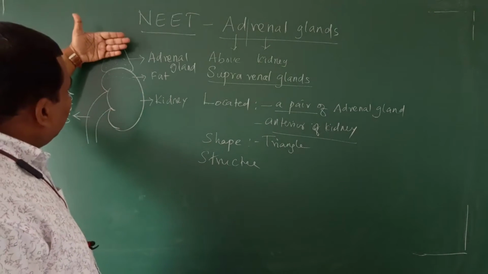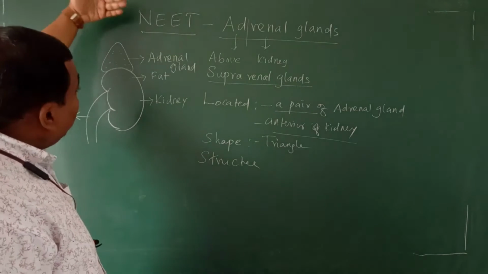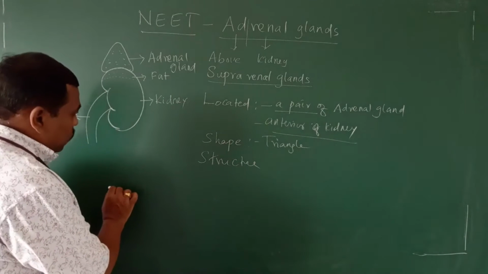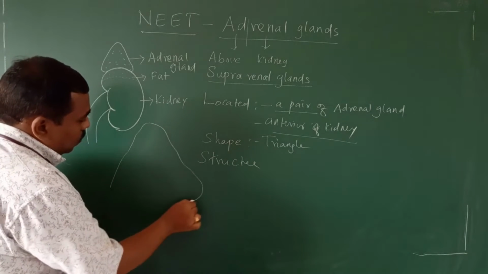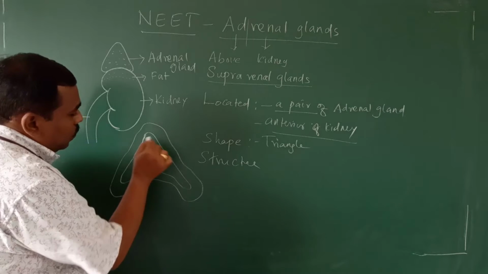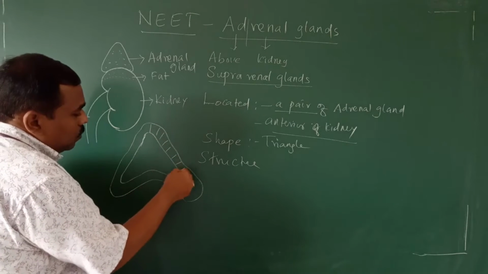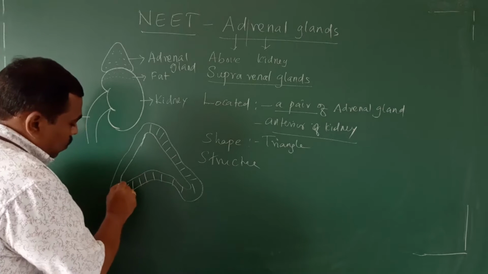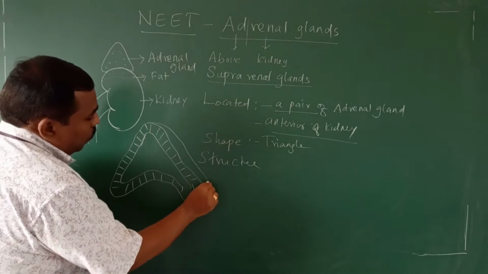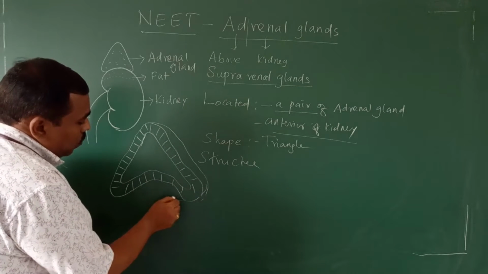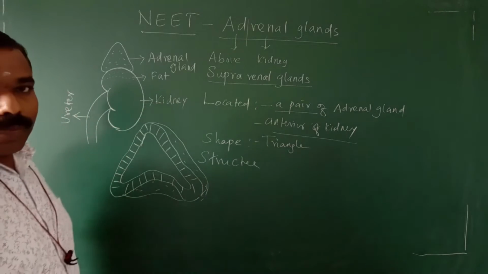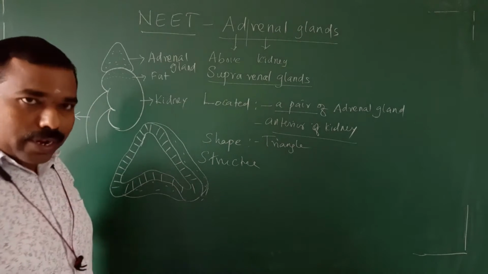If we cut the kidney longitudinally from anterior to posterior, we can get the structure like this, outer region and middle region. This is the cross section of a single adrenal gland.